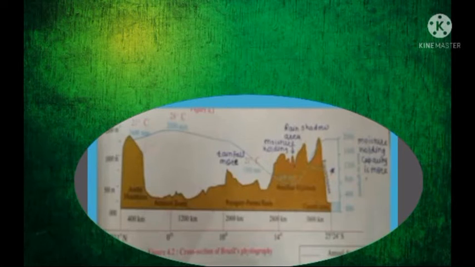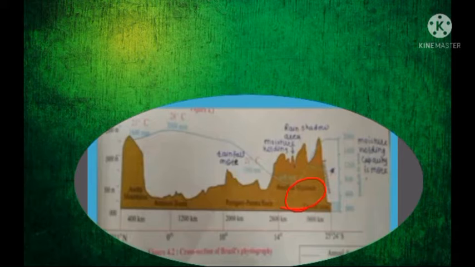But the western part of the escarpment is receiving very little rainfall because it lies on the leeward side of the wind. So due to that, this region is known as a rain shadow region.